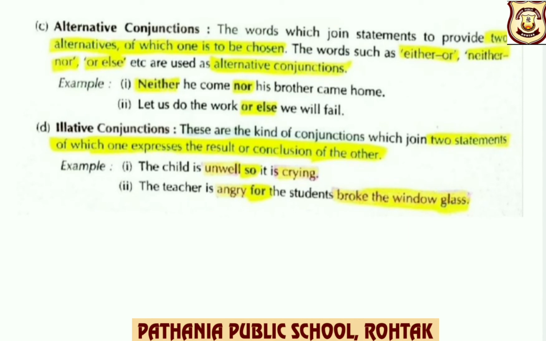Illative conjunctions. These are the kind of conjunctions which join two statements of which one expresses the result or conclusion of the other. For example, the child is unwell, so it is crying. So, children, here you can see the illative conjunction so, and one statement which expresses the result is it is crying. It is the result of what? Because the child is unwell.